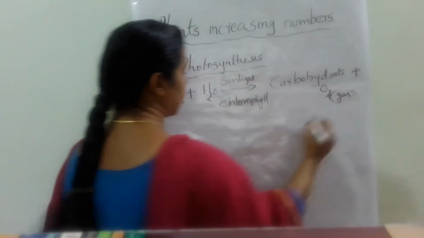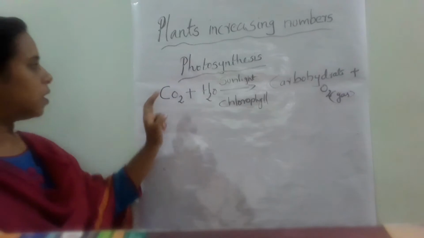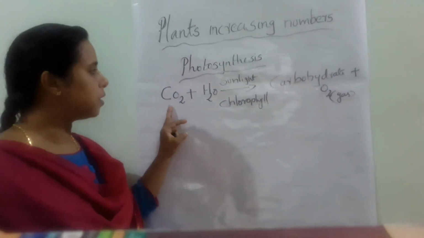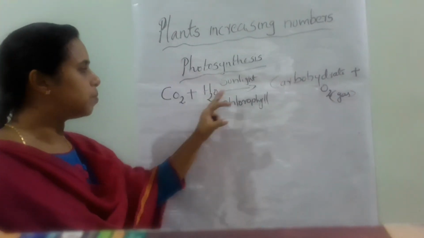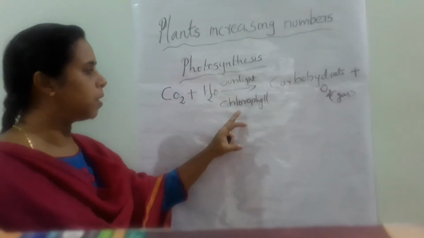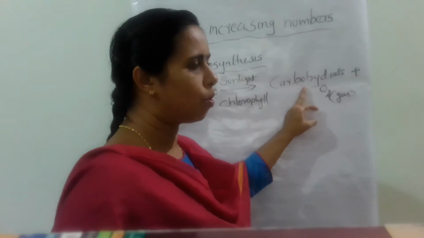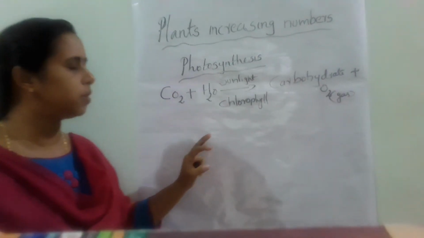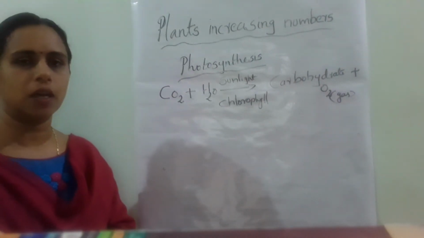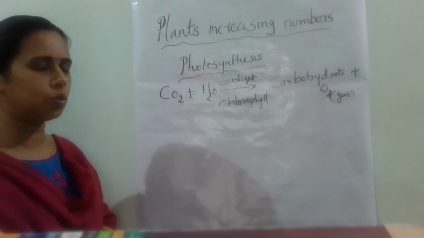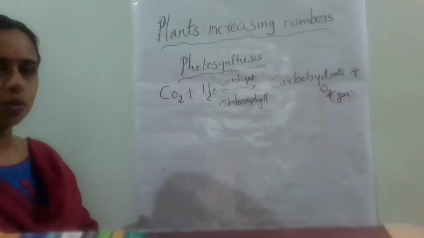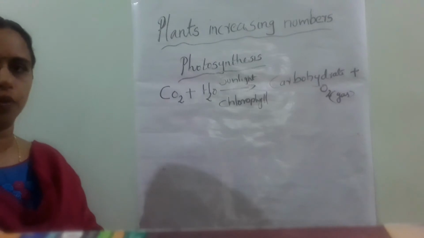Oxygen is a gas. So you can see, with the help of carbon dioxide gas and water in the presence of sunlight and a pigment called chlorophyll, plants prepare the food carbohydrate. And at the same time plants release oxygen gas too. So you understood how plants are preparing food.